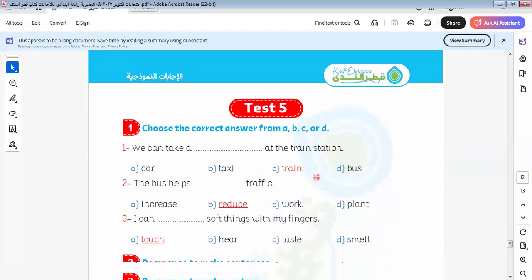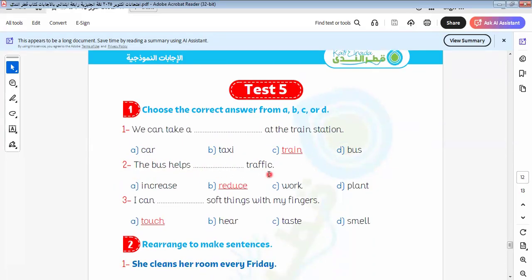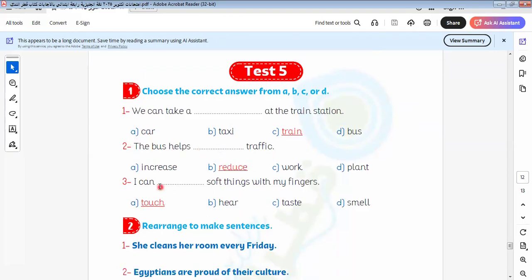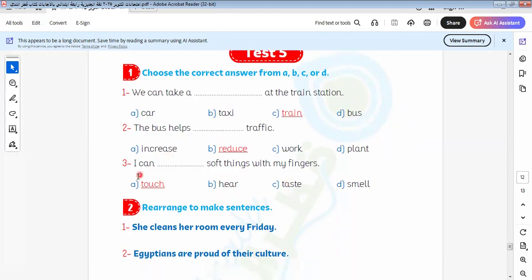Let's go to another one here. We can take a train at the train station. The bus helps reduce traffic. "I can reduce" means what? When we don't use the car, I use the bus, or we have one car collecting with each other. This reduces the traffic and reduces the pollution in our environment. I can feel soft things with my fingers.